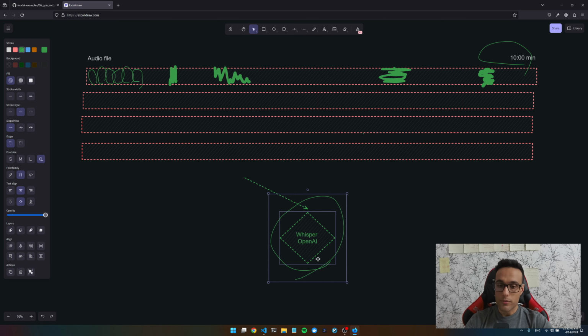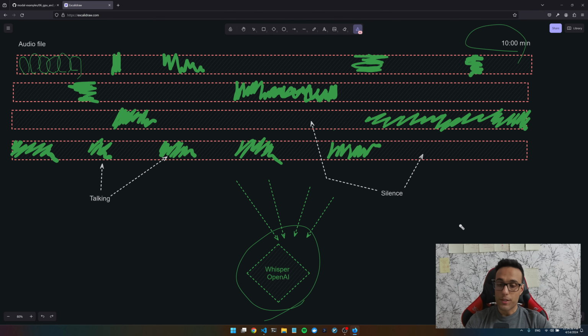If we can somehow detect these talking points and detect the silent parts, and edit that audio file before feeding it to Whisper, only passing the part of the audio file that has a conversation or a human voice in it.